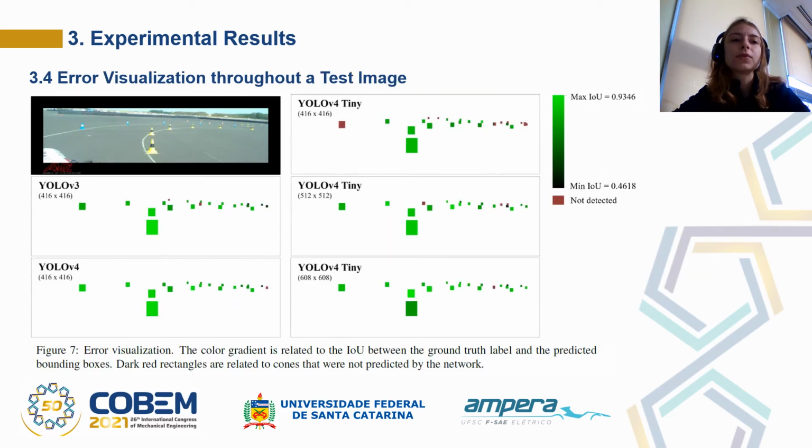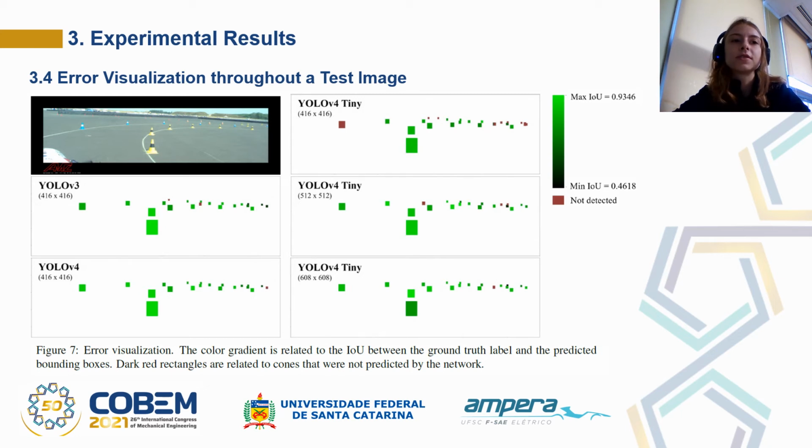In section 3.4, we have a visualization of the performance of the networks throughout a test image. The metric shown in the gradient is the intersection over union, where the bright colors show more accurate detections and the dark color shows worse detections. The red rectangles were objects wrongly detected or not detected by the network.